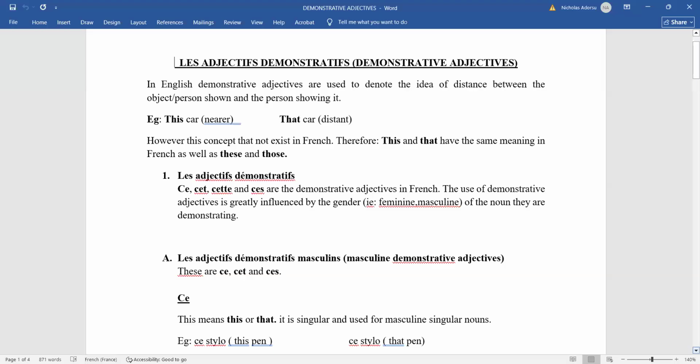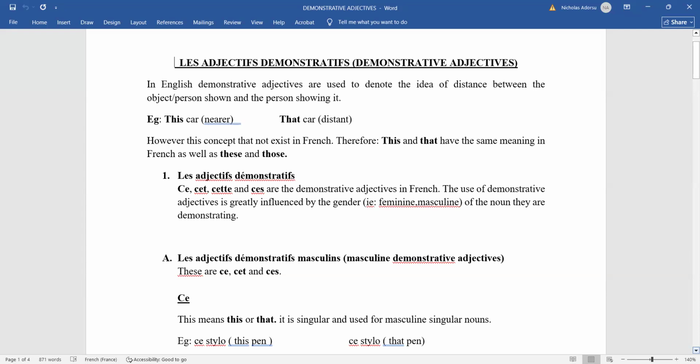Now we are looking at the demonstrative adjectives, and in English, demonstrative adjectives are used to denote the idea of distance between the object or person shown and the person showing it, right? So in English, we have this. If I say this car, I'm trying to say the car is closer to me, and it says that the distance is closer.